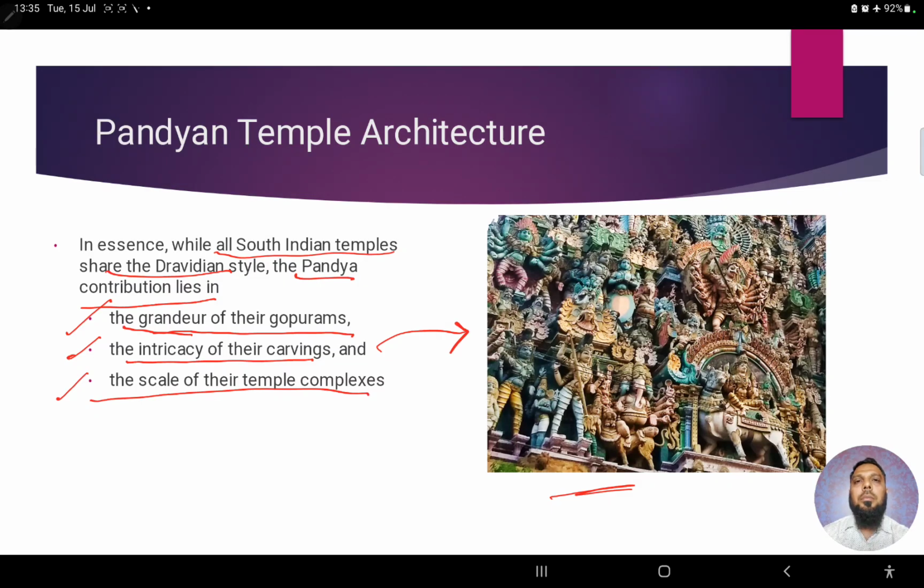You can see in this particular image how intricate and delicate the carvings are. And as seen in the Meenakshi Amman temple, you have seen how large the temple is. Most of the time the scale of the temple complex is very big in Pandyan architecture. So these are the distinguishing features.